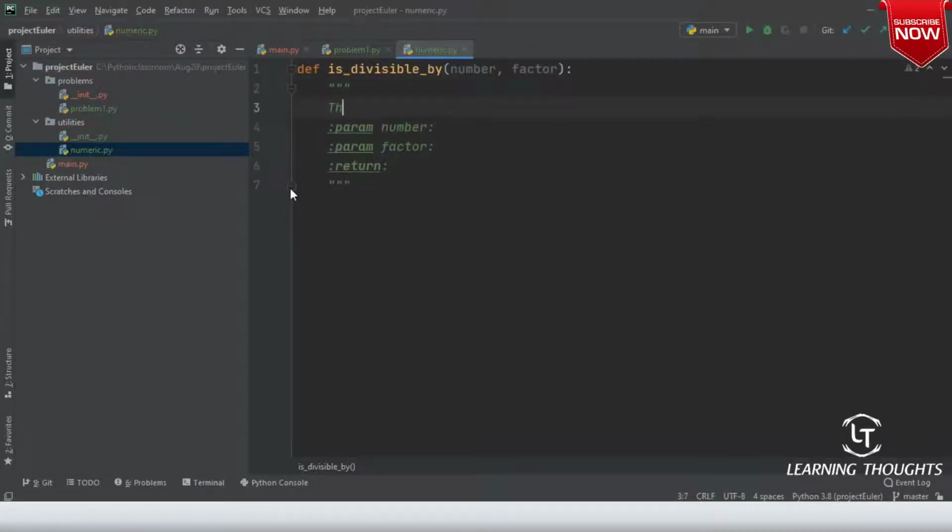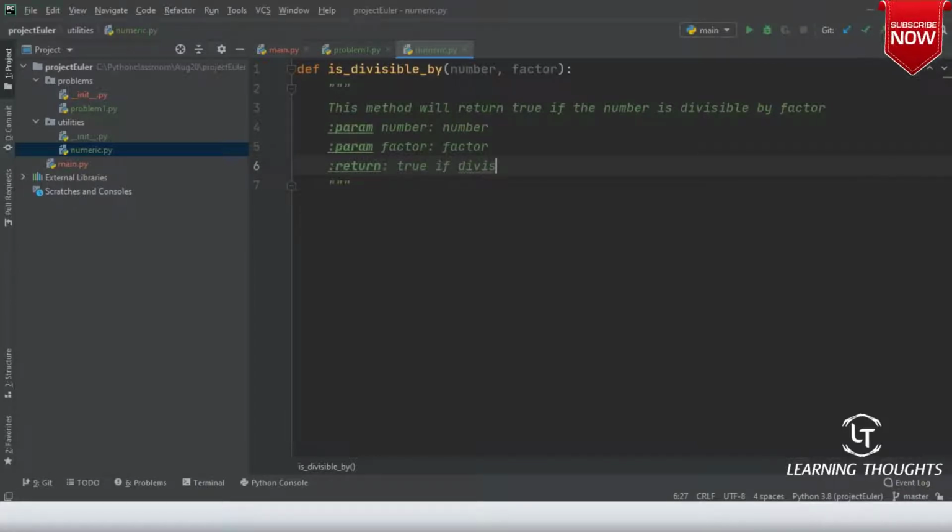This method will return true if the number is divisible by factor. Returns true if divisible, false otherwise.